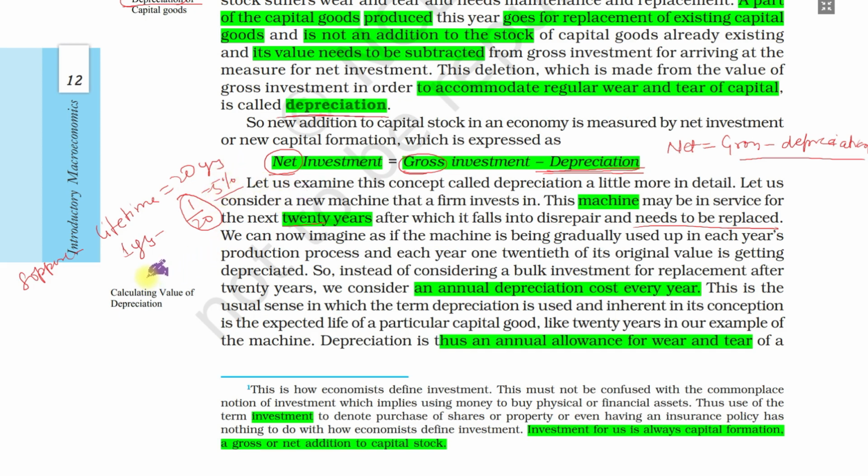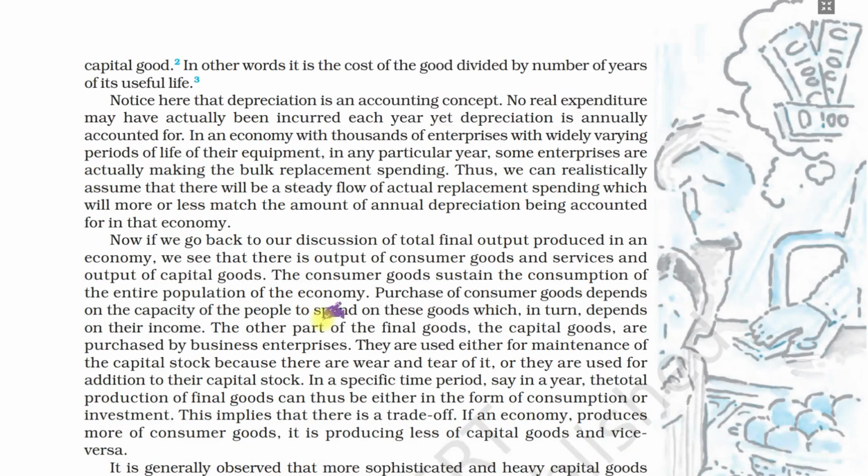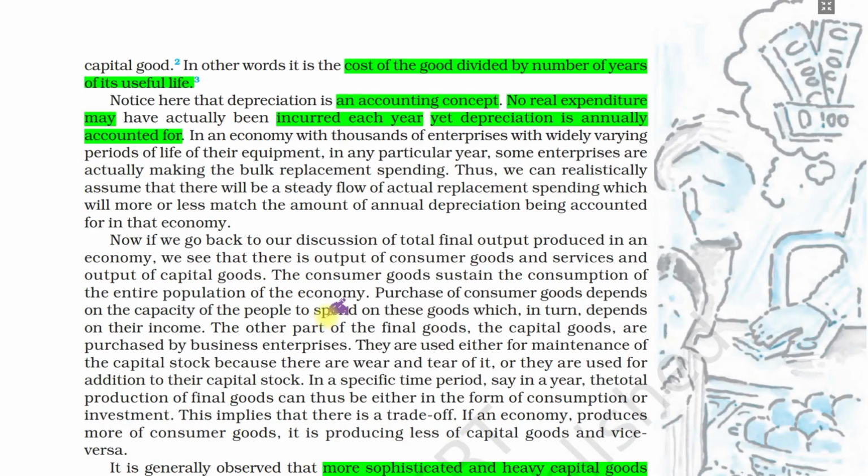So in 1 year, this is the annual depreciation rate. Suppose we need to know the net value after 1 year. If 100 is the gross value, then we decrease 5, which equals 95 as the net value after 1 year. After 1 year, net value is 95 rupees. So this is how we calculate depreciation. This is just an accounting concept. This is not actually real expenditure. This is just an accounting concept we use for calculation of the output.